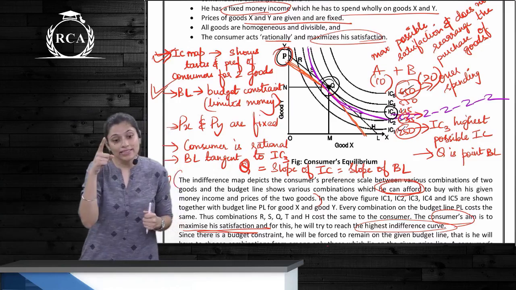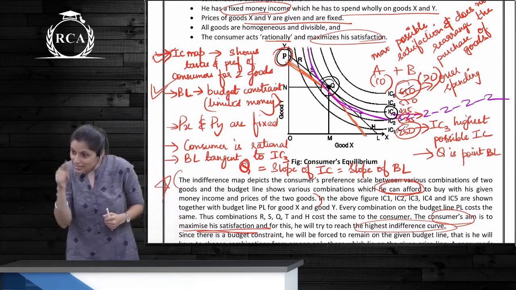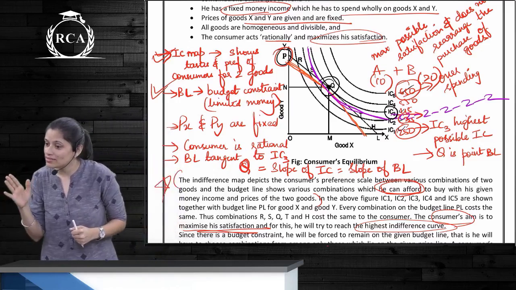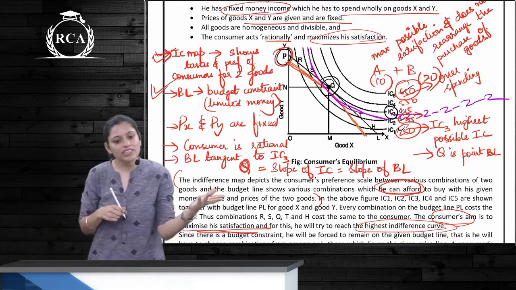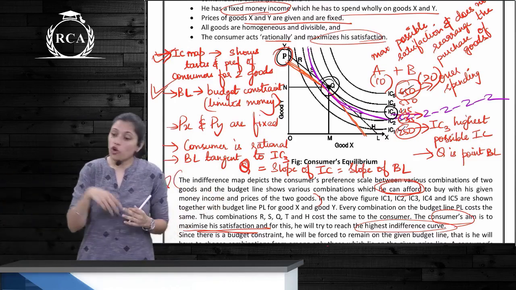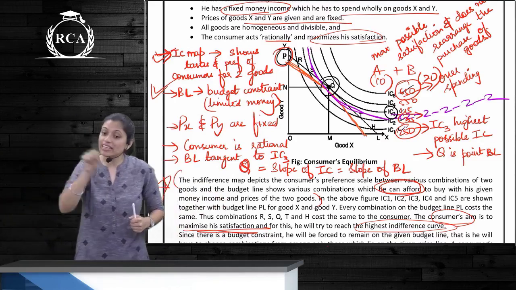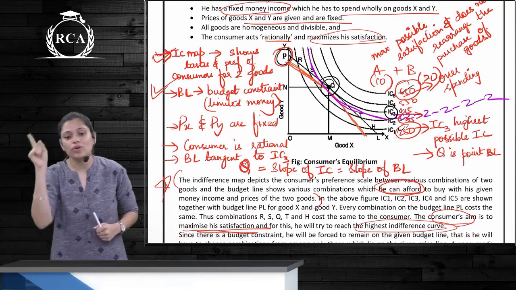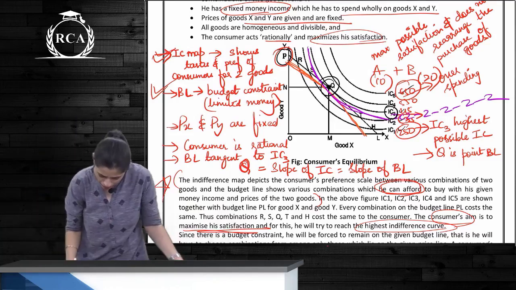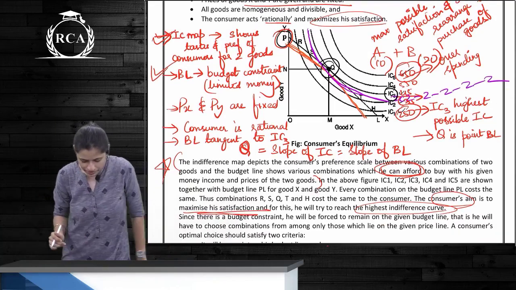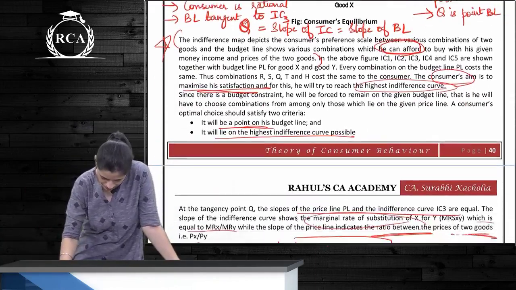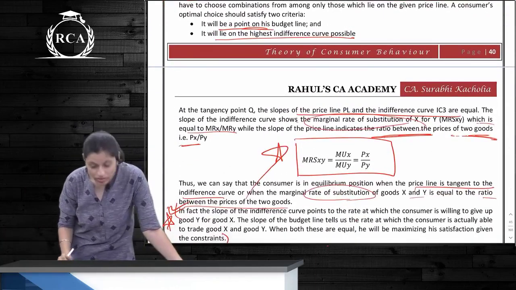So MRSx by MRSy is equal to Px by Py. The slope of the budget line was Px by Py. The slope of the indifference curve is MRSx by MRSy. So when these two are equal, the slopes of both of them are equal, then the consumer is in equilibrium. Is it clear to everyone? No confusion?